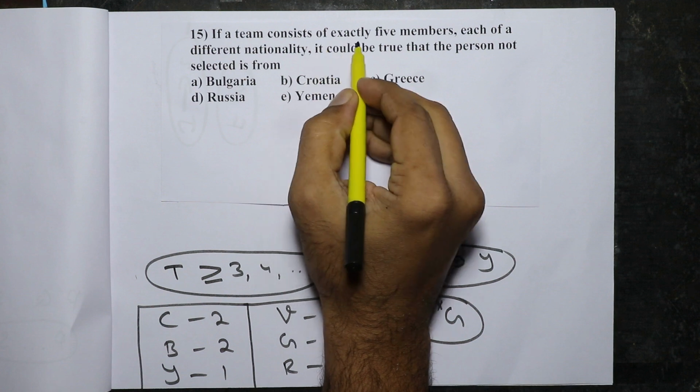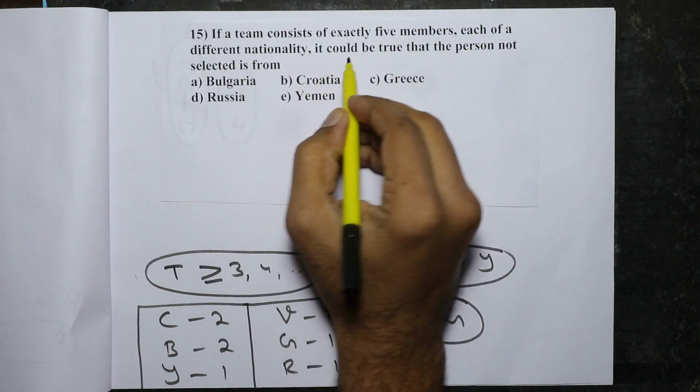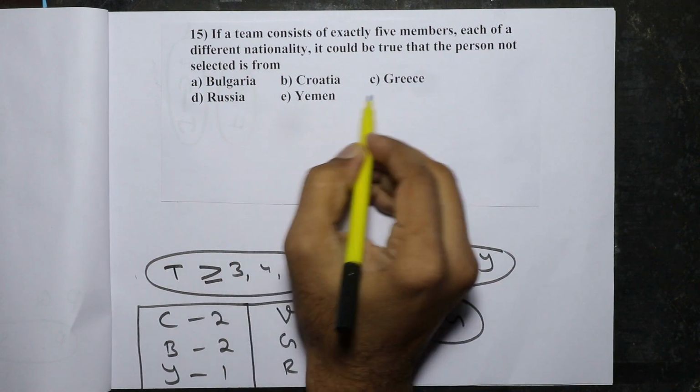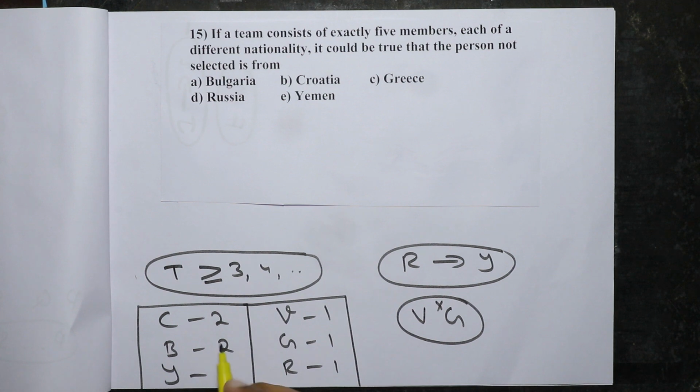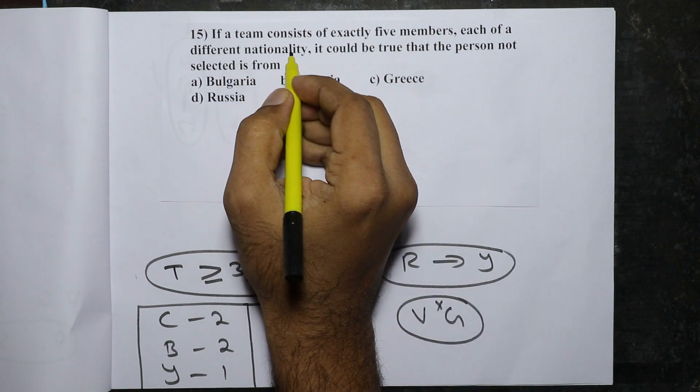If a team consists of exactly 5 members, each of a different nationality, it could be true that the person not selected is from which country? Now, we have people from altogether 6 countries, and you are going to form a team of 5 members, each of a different nationality.